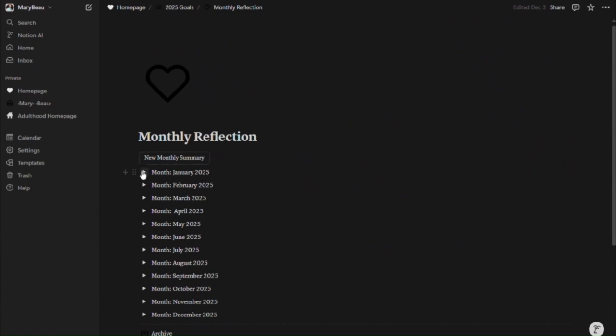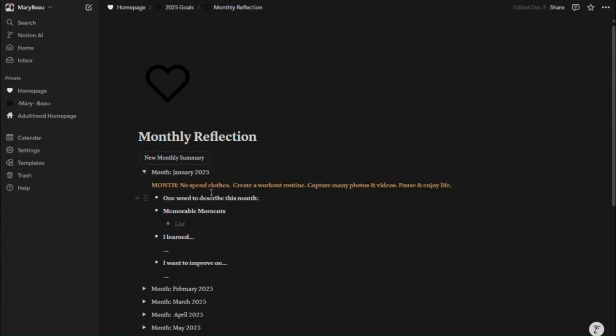Now, another feature I like to do that makes me think more about the choices I make is every month I reflect on how it went. So at the beginning of the year, I set monthly goals. For example, my January 2025 monthly goals is don't spend money on clothes, create a workout routine, capture many photos, videos, pause and enjoy life. That's 4 goals. You don't have to create 4 goals, but I chose to.